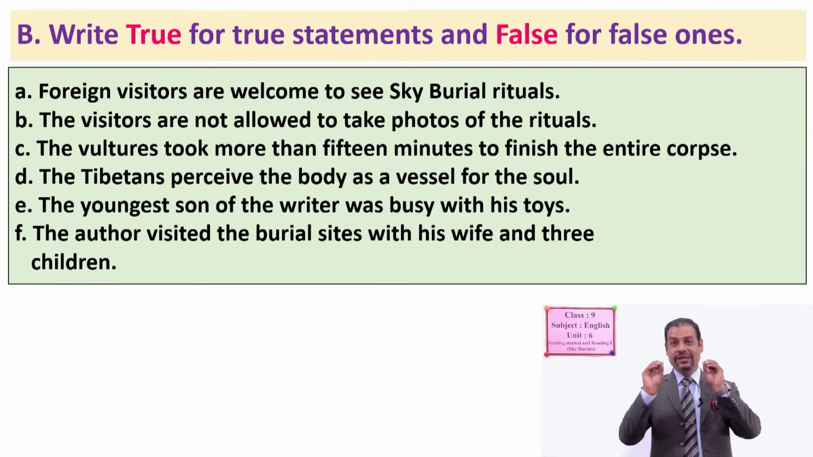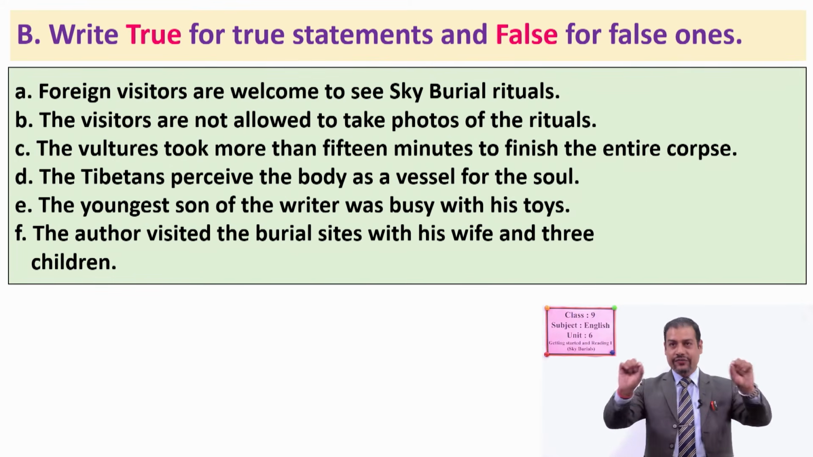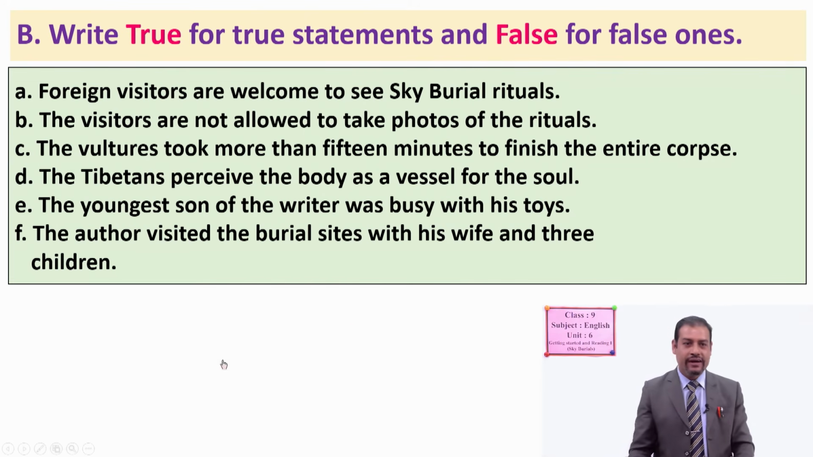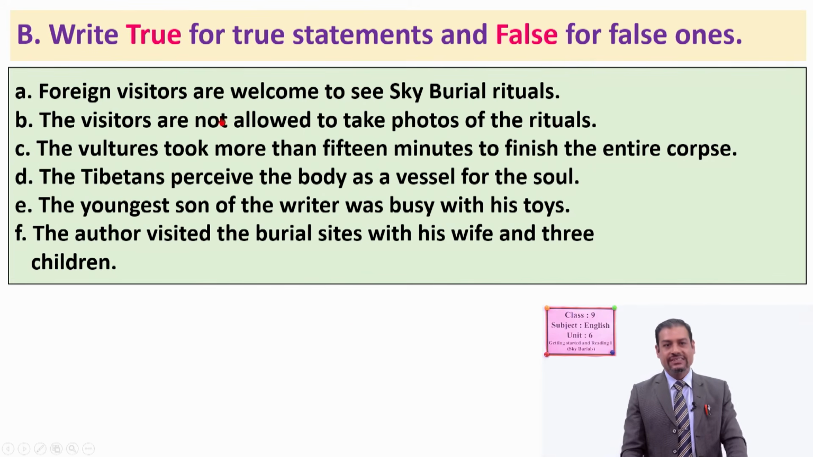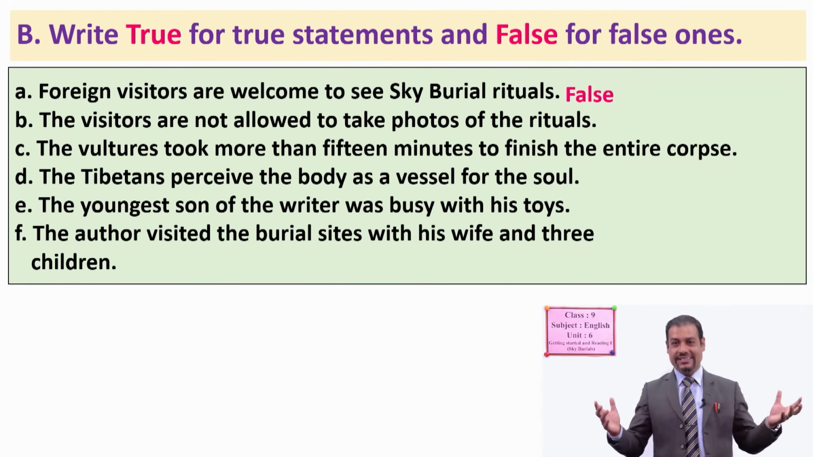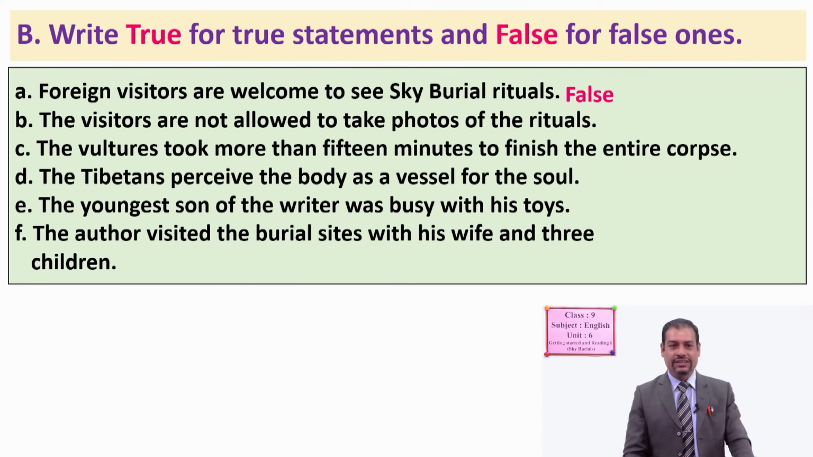Now after this we have another task, that is true or false. So you have to tell me true or false, and later in your free time you can write it down in your notebook at your home. Okay. Number A, foreign visitors are welcome to see sky burial rituals. So what's the correct answer? Of course the writer went there, but these days it is mostly forbidden to witness. Okay, so you can write down false.